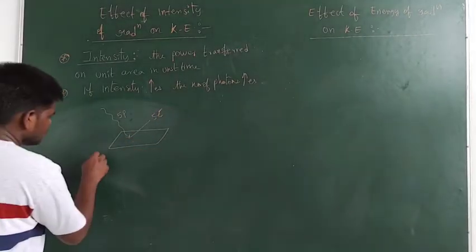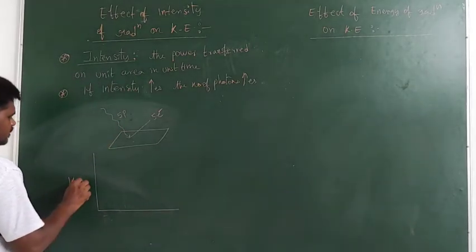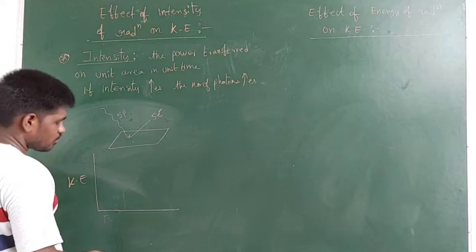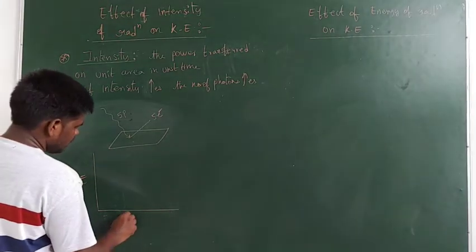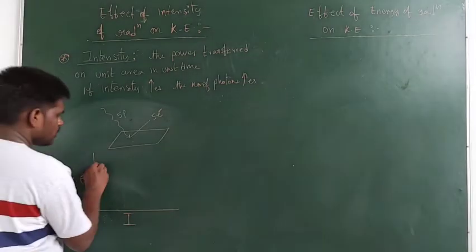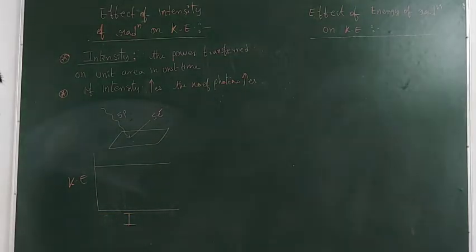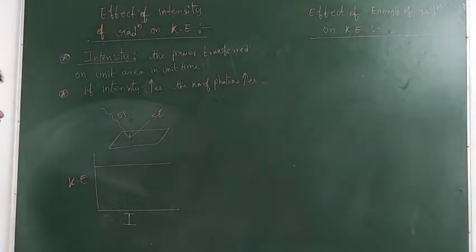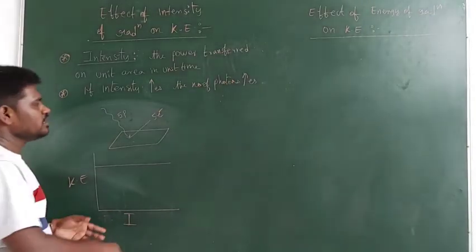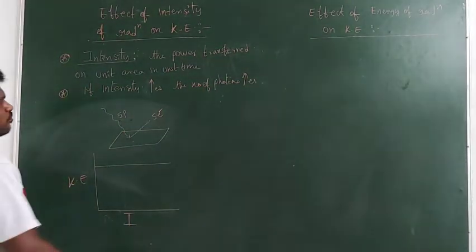Now when you draw a graph between the kinetic energy of the photoelectron and the intensity of the radiation, you will get a graph like this. It means that if intensity increases, there is no change in the kinetic energy of the electrons. If you increase the intensity, the number of electrons ejected increases.